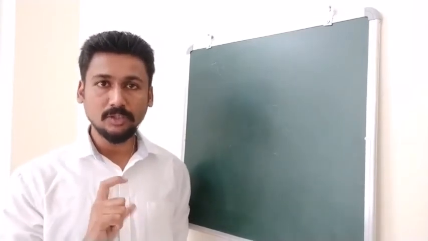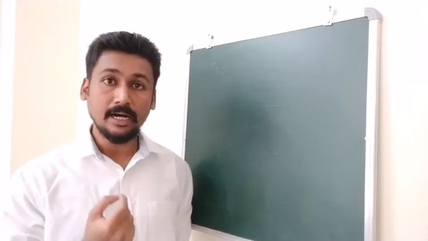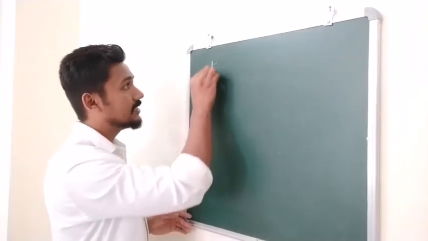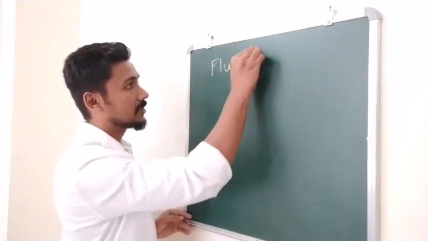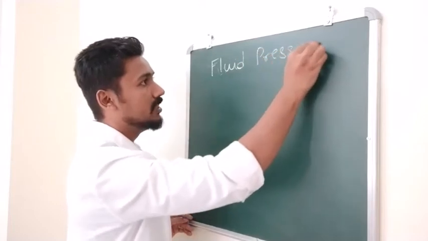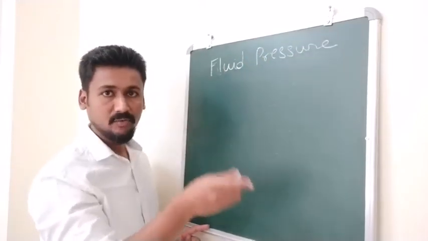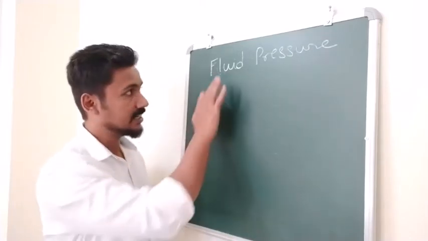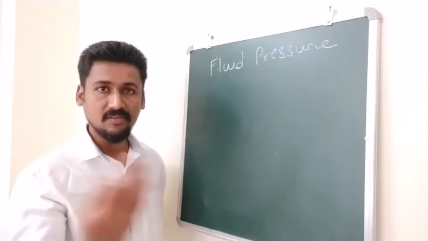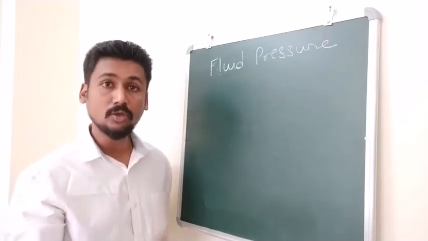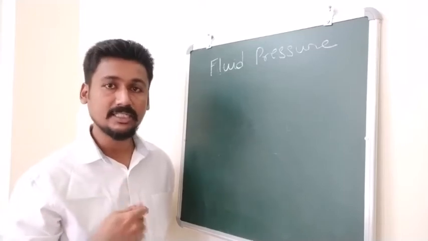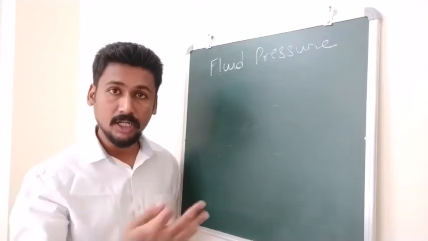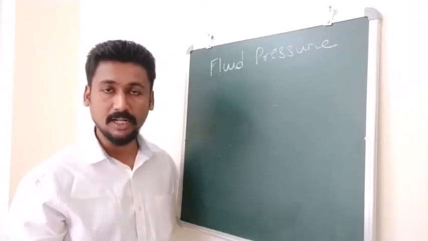Now what we spoke about was solid pressure, that solids are applying. But even liquids and gases can also apply a pressure, and that is termed fluid pressure. Fluid means it can be a liquid or a gas. So the pressure that is applied by fluids, by gases and liquids, is called fluid pressure. We have air around us, right? This air is also putting a pressure on us, and that we call air pressure. Similarly, if you go under water, the water also applies a pressure on you, and that is the water pressure, correct?